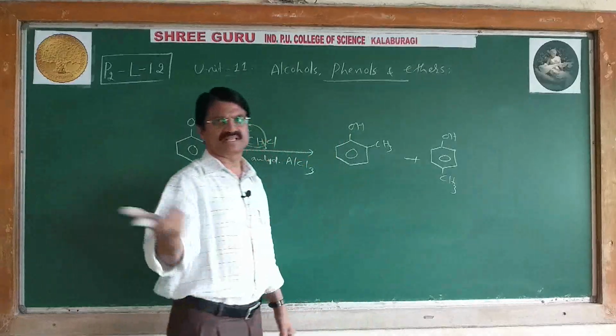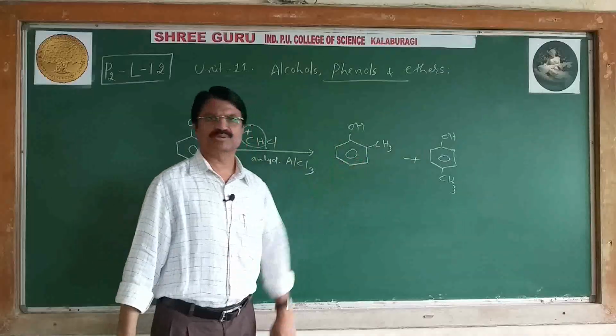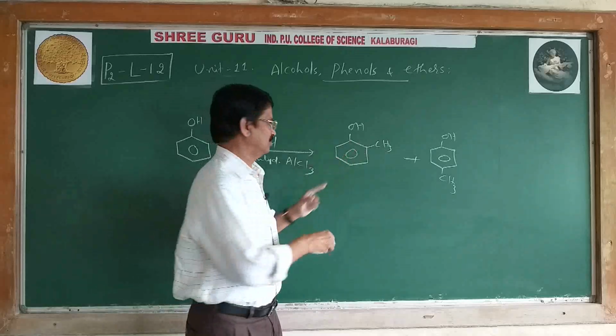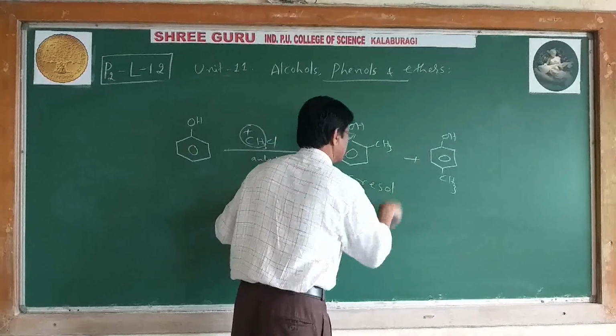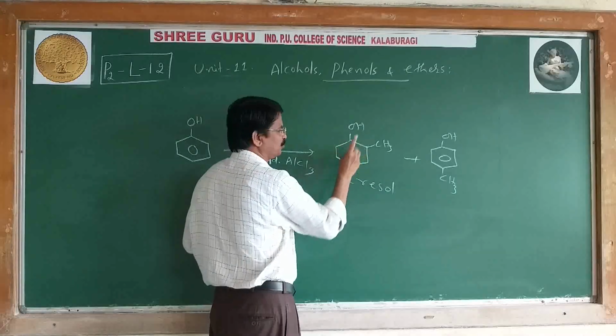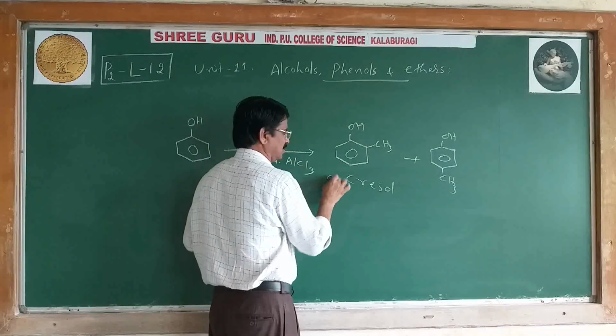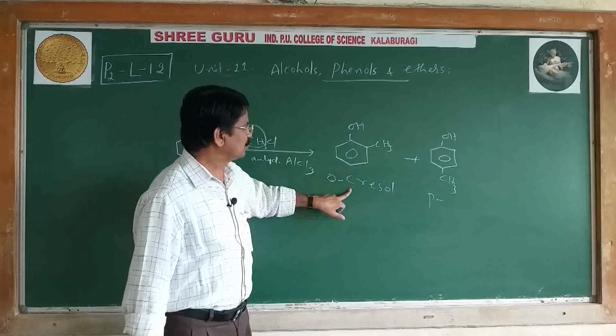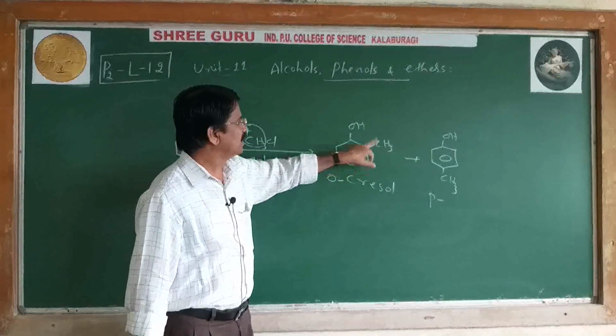Yes, in classification I told the name of such compounds. If the ring contains OH and CH3, it is said to be cresol, and they are at 1-2 position. Orthocresol, and this one paracresol, but orthocresol is also said to be 2-methyl phenol.